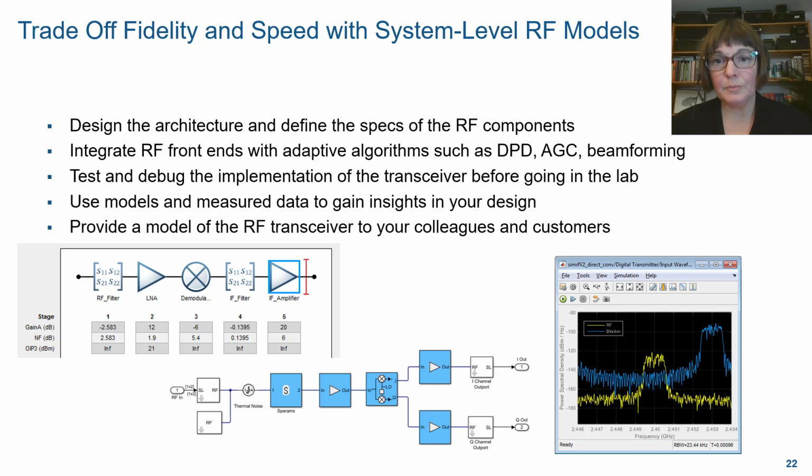The benefit of an executable model is that you can test and debug the implementation of the transceiver before actually going to the lab or before building prototypes. Or maybe while you are in the lab, you can use such a model to help you identify test scenarios or debug issues. Of course, with RF Blockset, you can build models such as the one that we have seen today, also embedding measurements and data directly in your model. And you can share these models with your colleagues and your customers, just like Ottava is doing today.